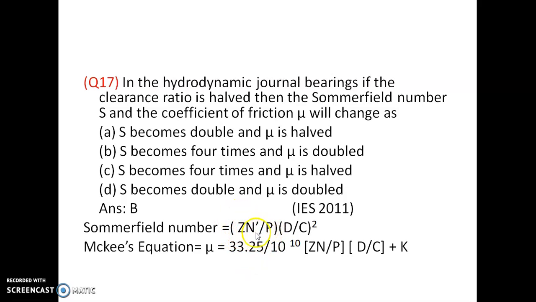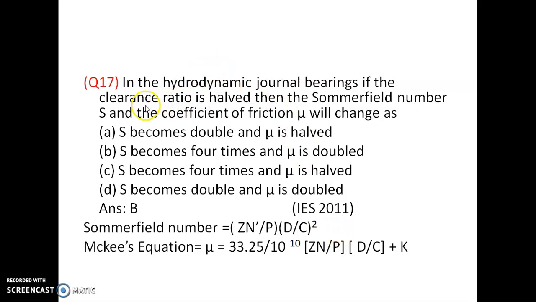Z is the absolute viscosity, N dash is the speed in RPS, so if it is 500 RPM, it is 500 by 60. P is the pressure, P equal to W by L into D. D is the diameter, and capital C is the diametral clearance.